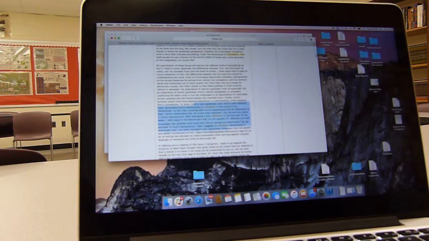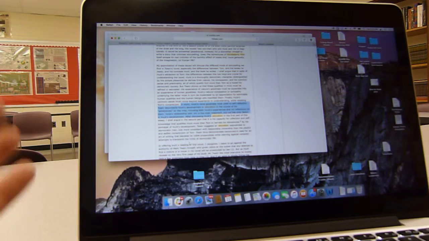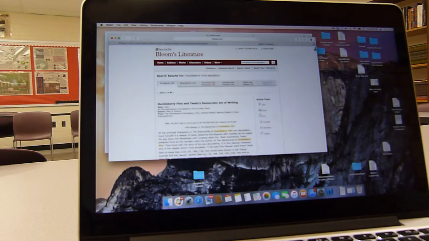So here, hopefully you can see this, if not, just listen to me. We can see Huck's naive goodness must yield to self-reflection. Twain documents Huck's development of education in the course of the adventures. So if you're doing Huckleberry Finn, which I know some of you are, this might be a good quote that you would copy and then paste into your Google Drive, into your document. You would use this in your presentation, all right? Of course, you would need to cite that, okay?